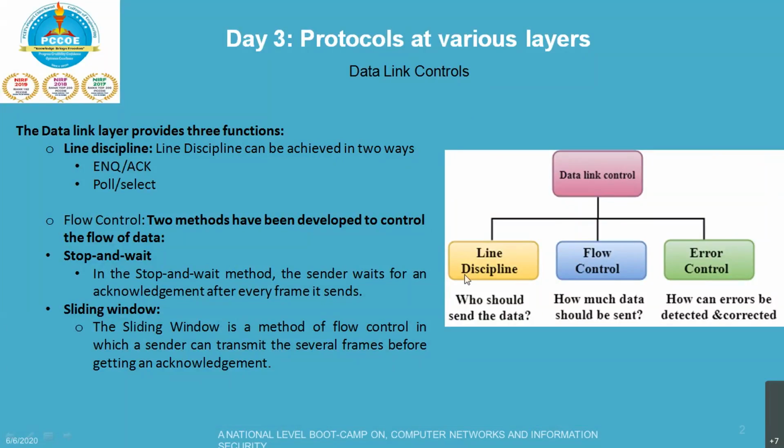So the entire thing divides into enquiry and acknowledgement. When we say acknowledgement, it means whoever is receiving the data is going to send an acknowledgement saying that the last packet or last bit of data has been received. ENQ/ACK, as we have already discussed, that is enquiry and acknowledgement, is used when there is no wrong receiver available on the link.